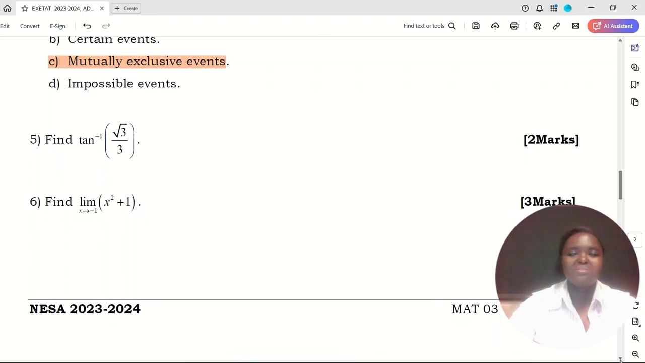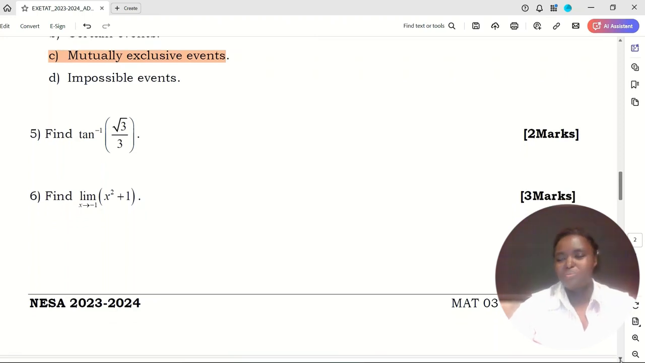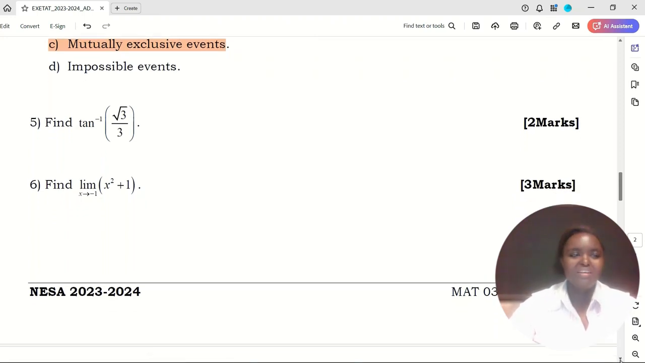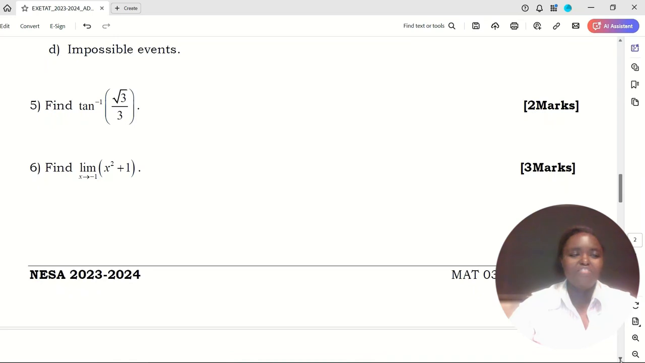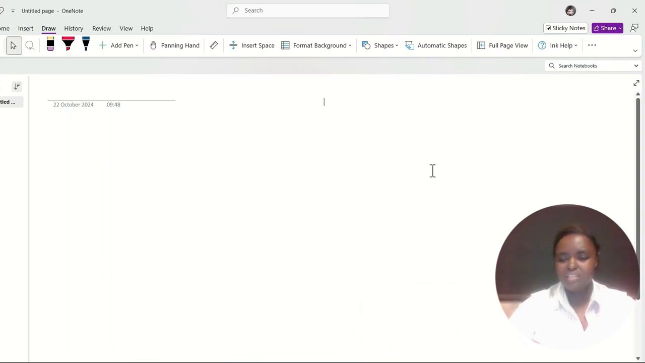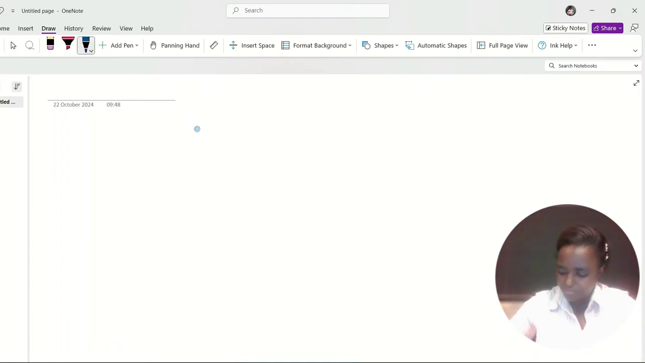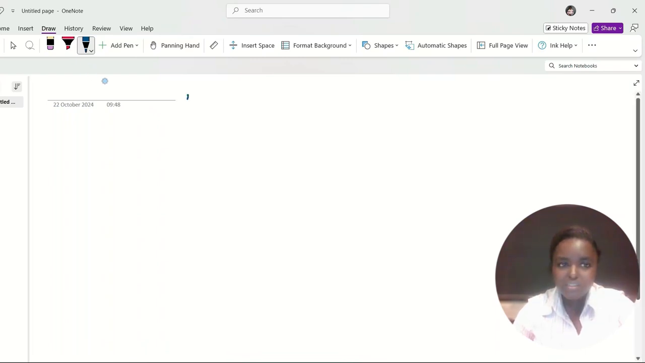Question number 5. So you see, we are already at the fifth question. The questions are easy, very easy. Question number 5: find tan minus 1 of square root of 3 over 3. The question is to find tan minus 1 of square root of 3 over 3. Yes. Tan minus 1.